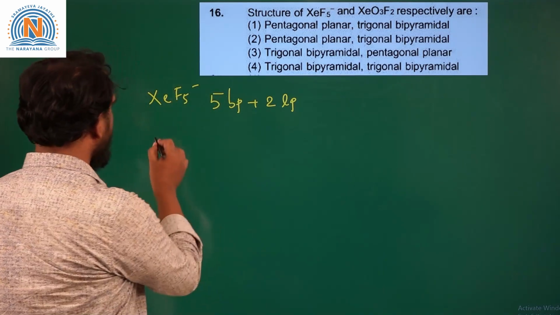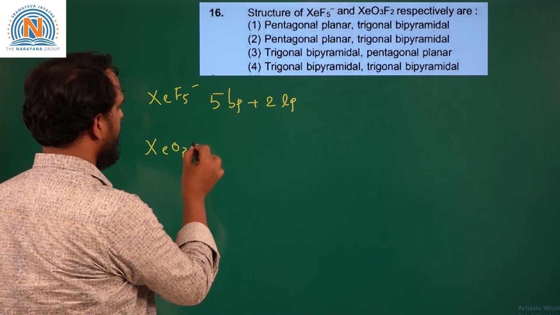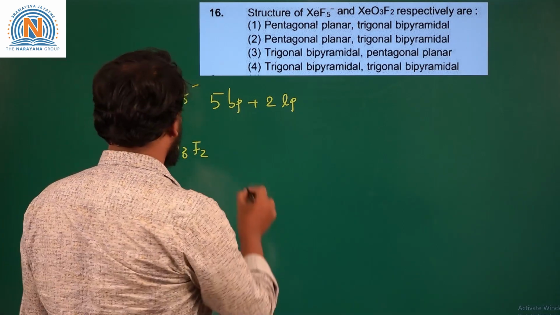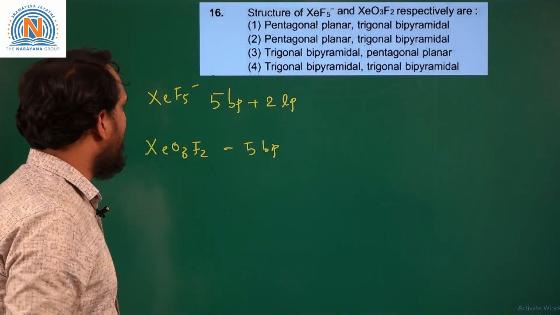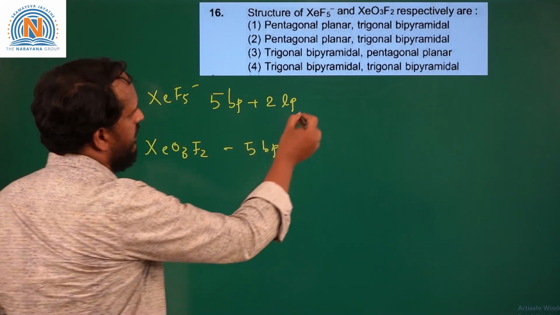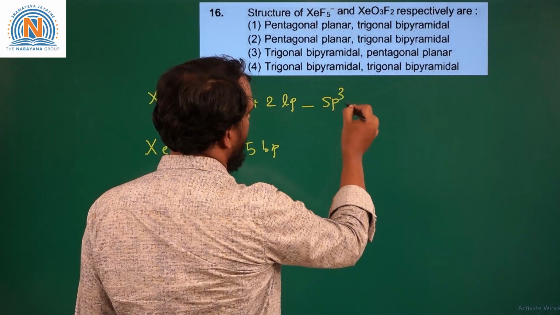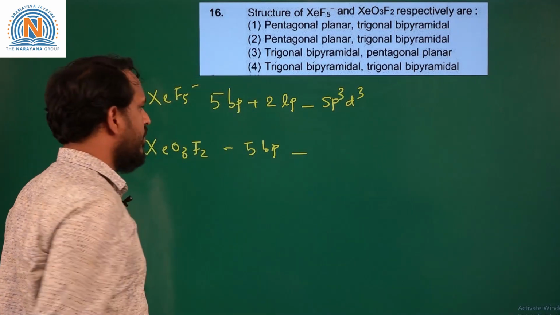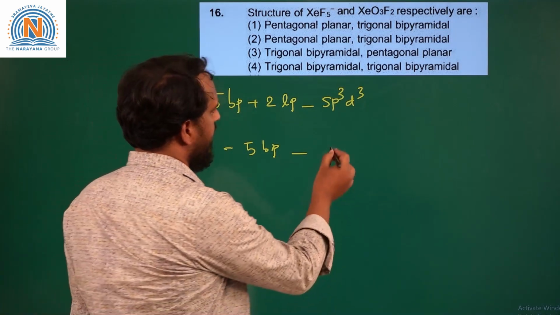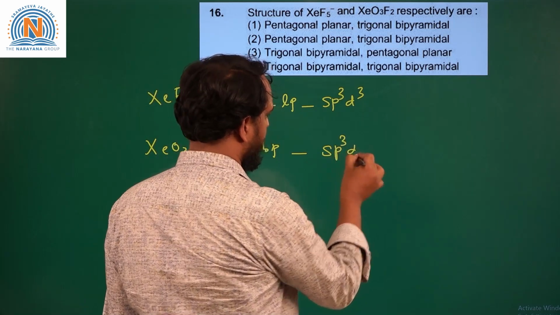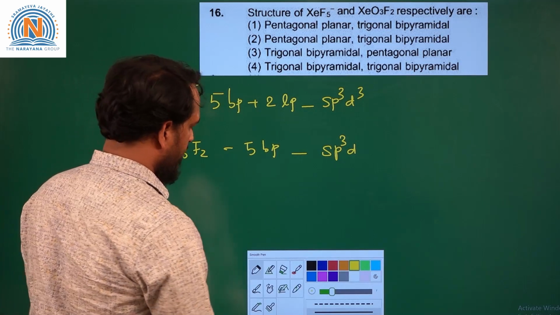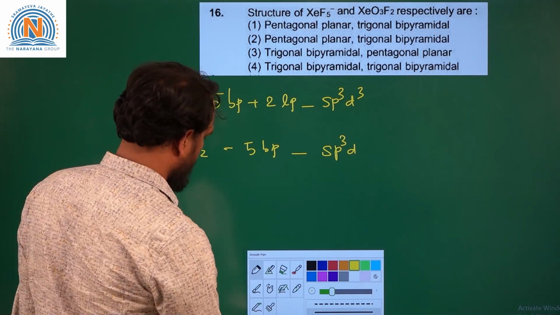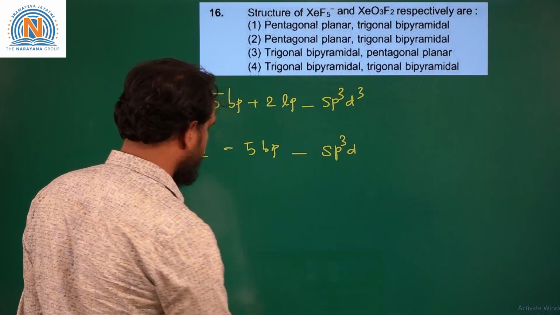So if you take XeO3F2, there are 5 bond pairs. So 5 bond pairs and 2 lone pairs, it is sp3d3 hybridized. 5 bond pairs means it is sp3d hybridized. In this case, there are 2 lone pairs.